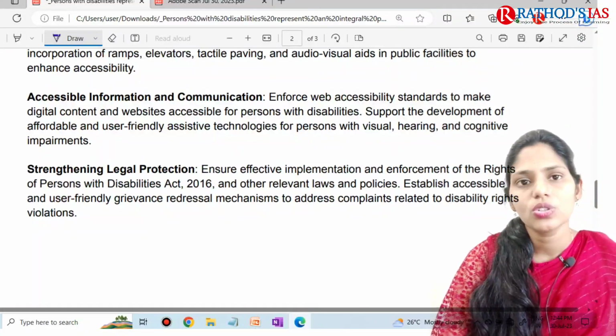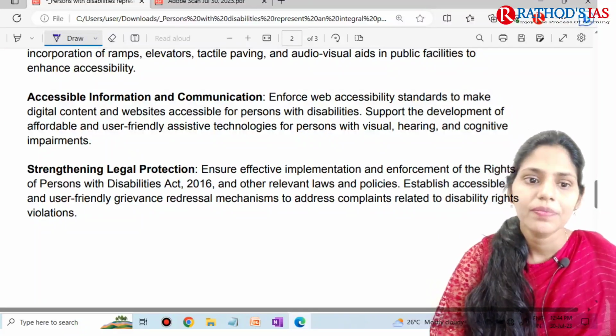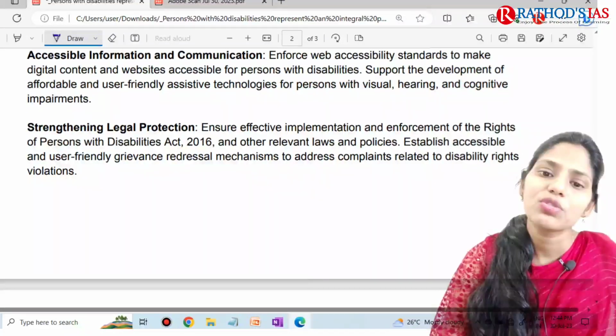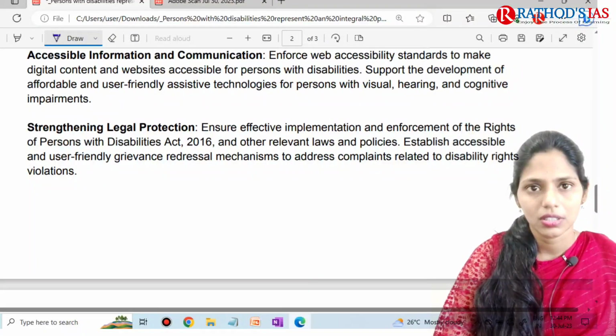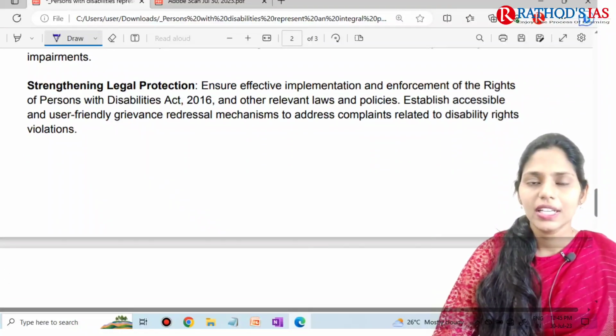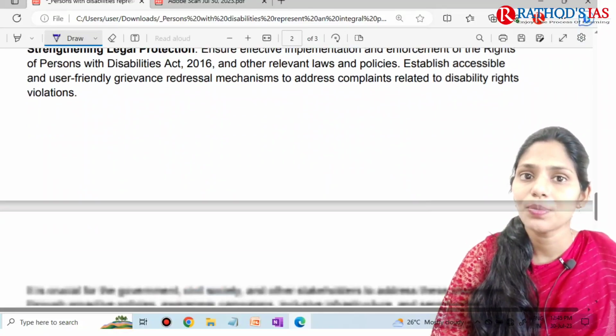And we can also focus on accessible information and communication as well. We can go for strengthening of legal protection, so we have to go for effective implementation and enforcement of the Rights of Persons with Disabilities Act of 2016, or if necessary, we can come up with new policies and new acts also. So this is the body.